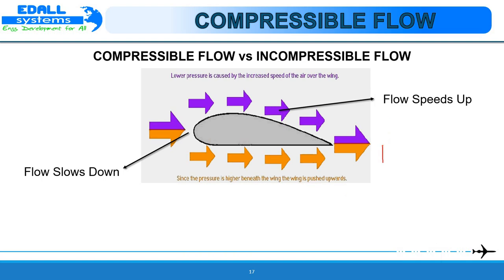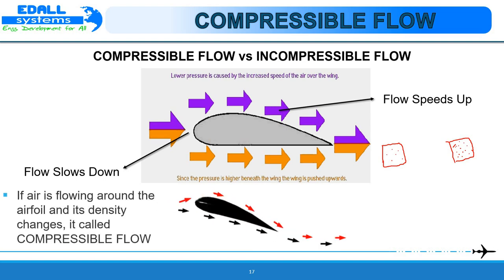If the molecules are far apart, it is called low density, and if the molecules are closely packed, then we can say that it has high density. If the air is flowing around the airfoil and its density changes, it is called compressible flow.